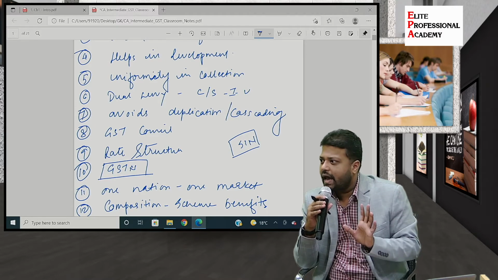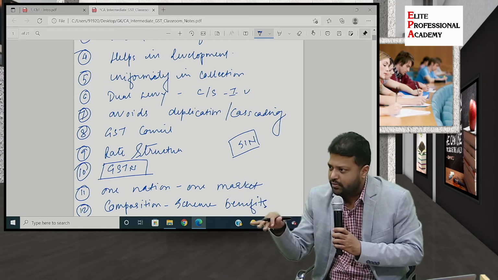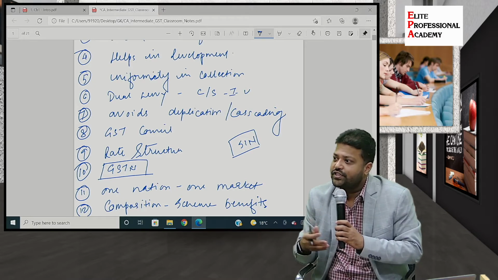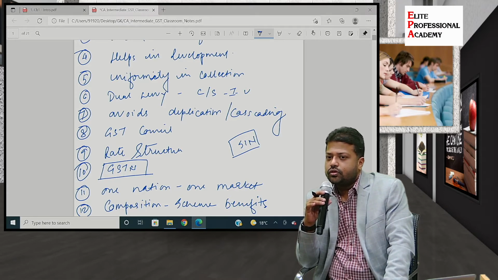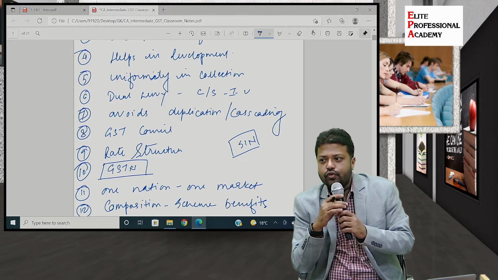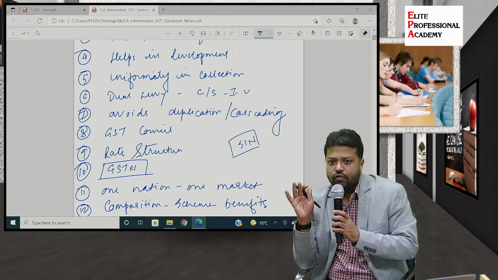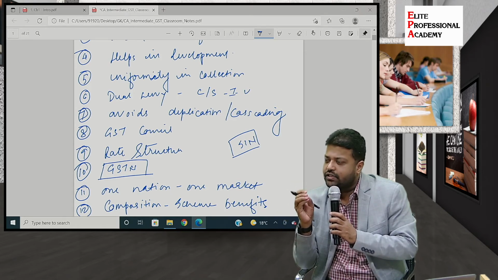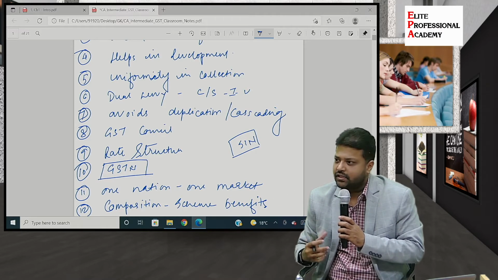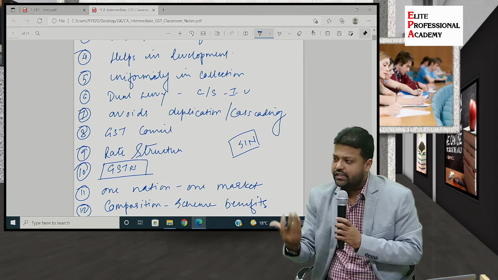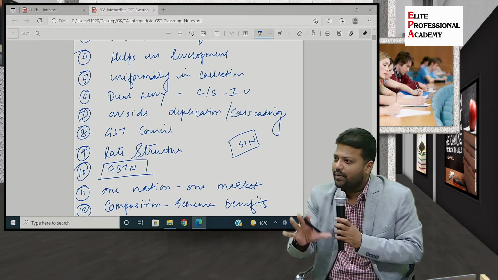Our GST Act ensures that small taxpayers and large taxpayers are not at the same level. So they have tried to create an artificial differentiation. It is called intelligent differentiation. A little bit of constitutional reference: if you know the Constitution, Article 14 talks about equality before law and equal protection of law. Every citizen of the country should get equal protection of law. There should not be distinction, that is what the article says. What this article also says is that the government can make artificial differentiation to give equal benefits.